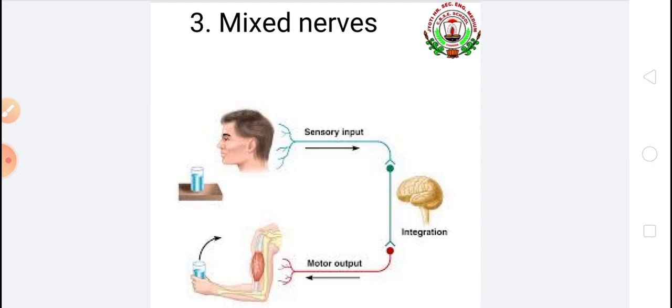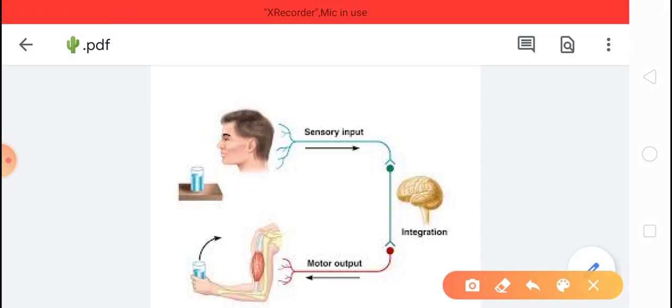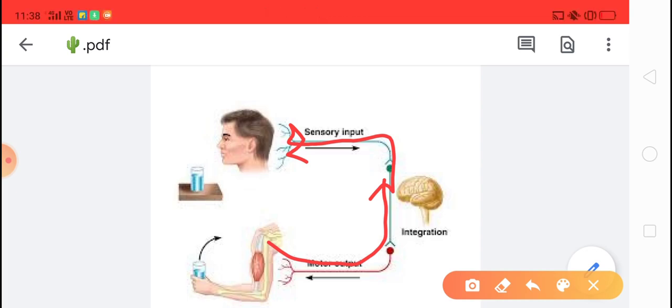They carry the message from the brain to different parts of our body and from different parts of the body to the brain. In this way, they carry the message to the brain and bring back the order from the brain. These are called mixed nerves.